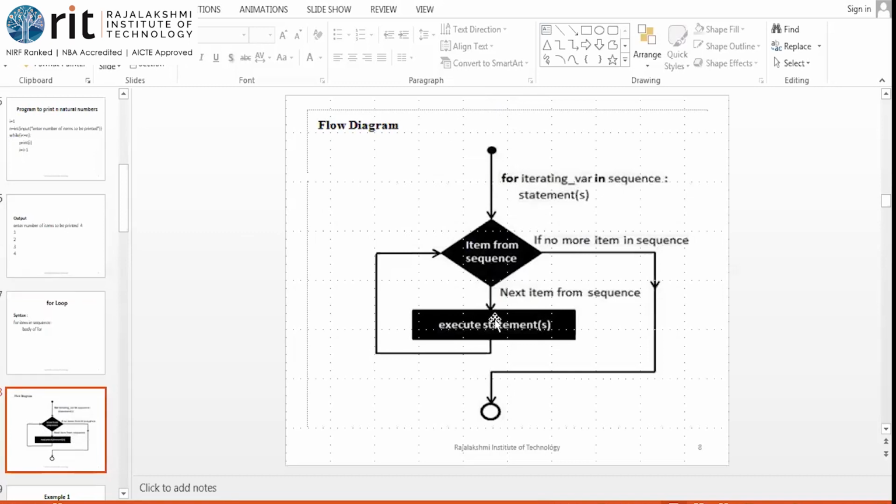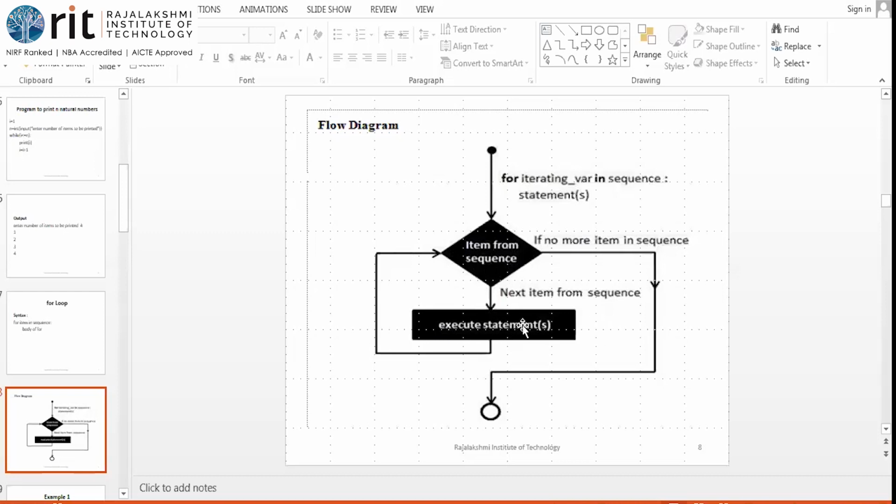So this is the flow chart. So item from sequence. So we are going to have few statements in the program before this. And as soon as the interpreter encounters the for loop, there will be this particular line only, item in sequence. If there are any items in that sequence variable or the collective type, we are going to proceed with the iteration. So execute the statements.